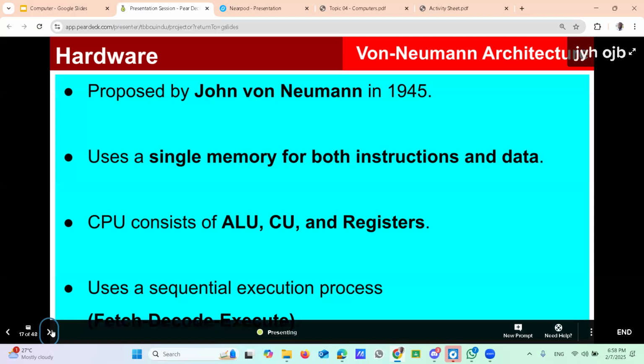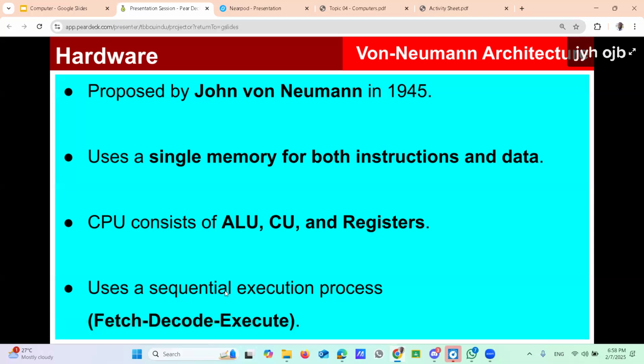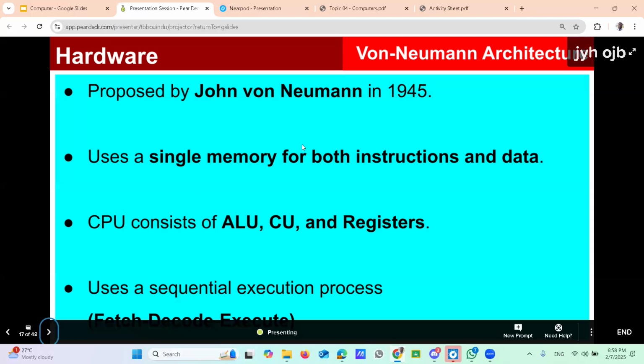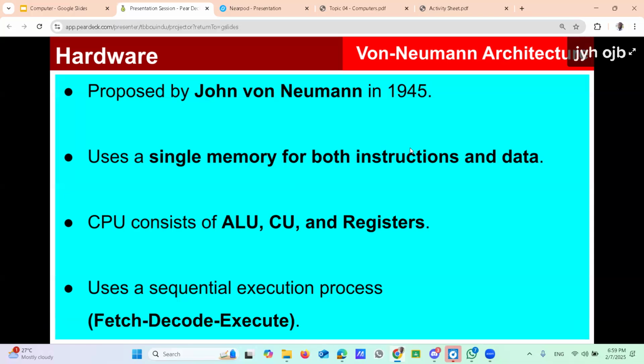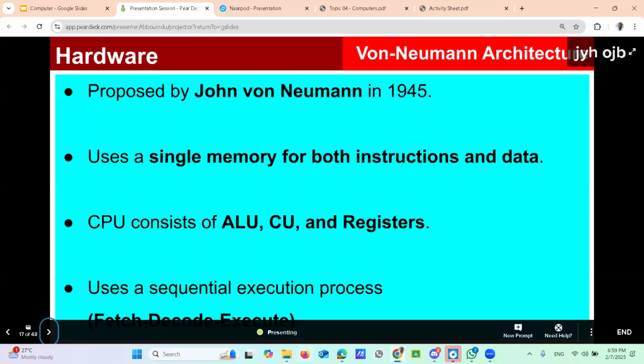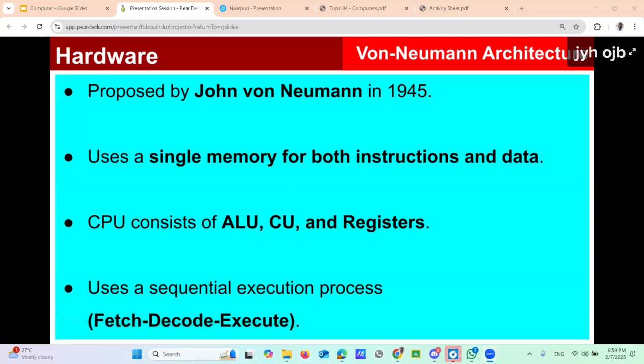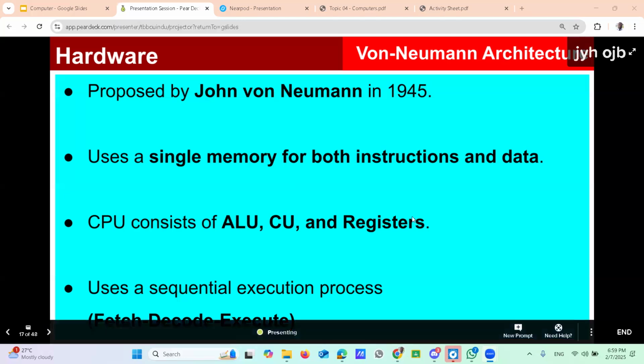Okay. If you have any question, you can ask or send it through the chat box. That's the brief about the von Neumann architecture. Here the most important thing is that von Neumann describes the arrangement of the devices internally, and he also points out the instructions. If there are questions, use the chat box. All right, okay. Then moving to the next slide.